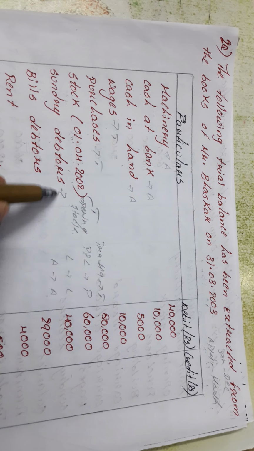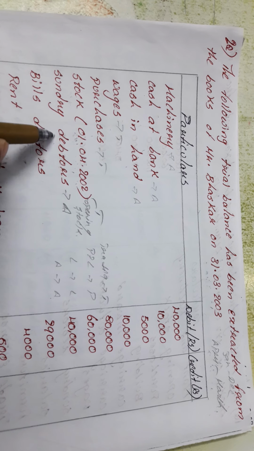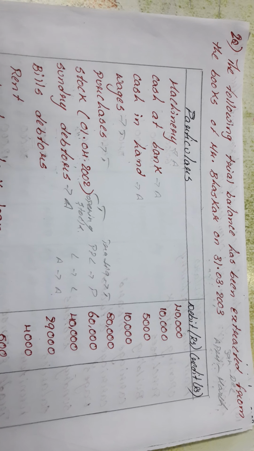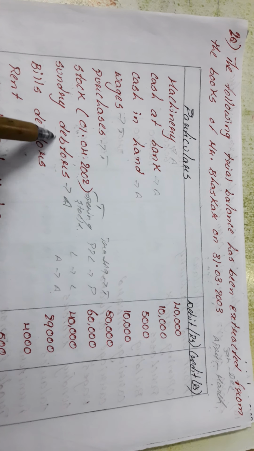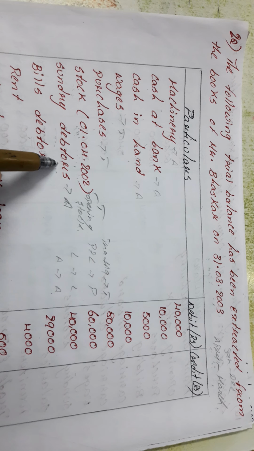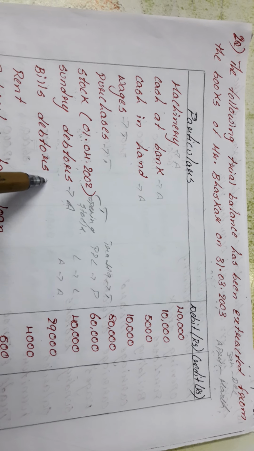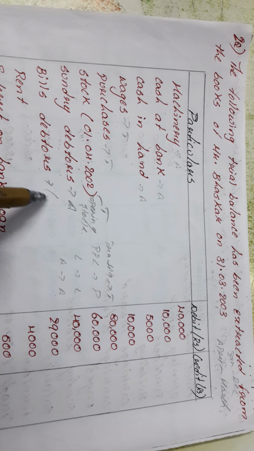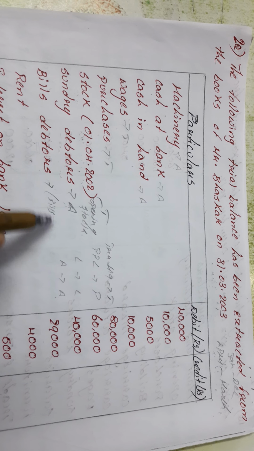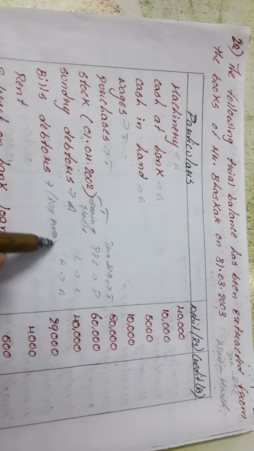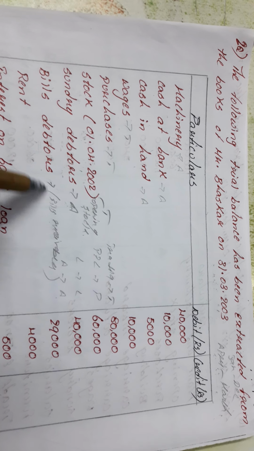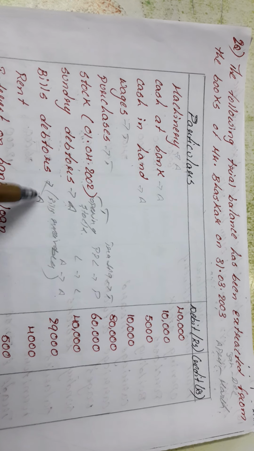Sundry debtors come under the asset side, because debtors are the persons to whom we have given certain amounts. To some persons we have given certain loans, so those persons are called debtors. The amounts will come back, so it becomes an asset. Next, bills debtors. Bills debtors is just like your bills receivables. This is how they give different names. So this is also an asset.